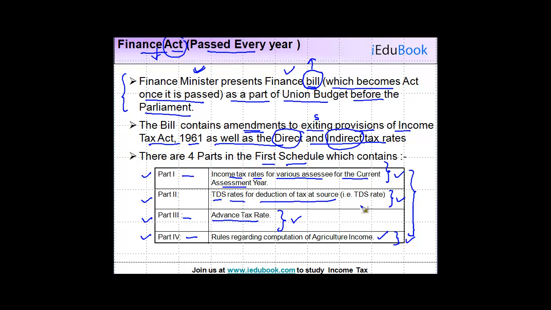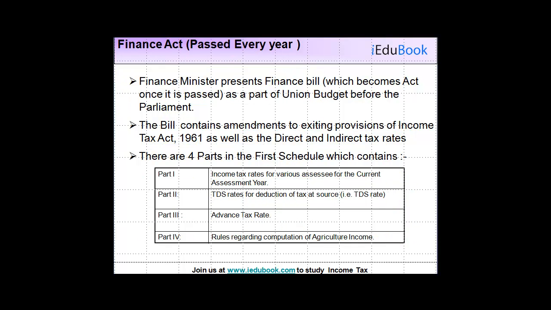Okay? So just to reiterate, whenever you have to make changes to the Income Tax Act, they are done by means of a Finance Act. The Finance Minister presents the Finance Bill, which becomes Act once it is passed. Now, who all are supposed to pass this Finance Bill? This is to be passed first by the Parliament, and then the President has to give his consent to this.